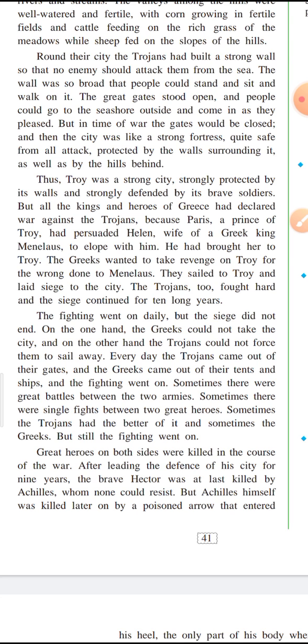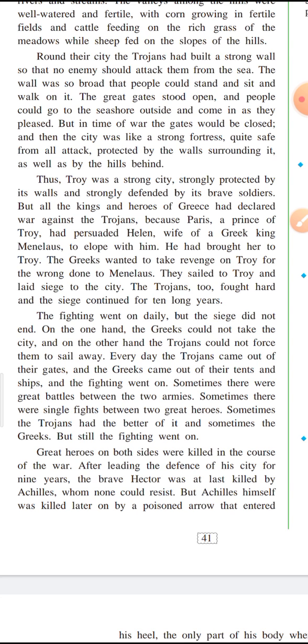Now, of course, taking away someone's wife is really very wrong, and therefore, to take revenge for this, the Greeks waged war against Troy because they wanted to avenge the wrong done to Menelaus. They sailed to Troy and laid siege to the city.